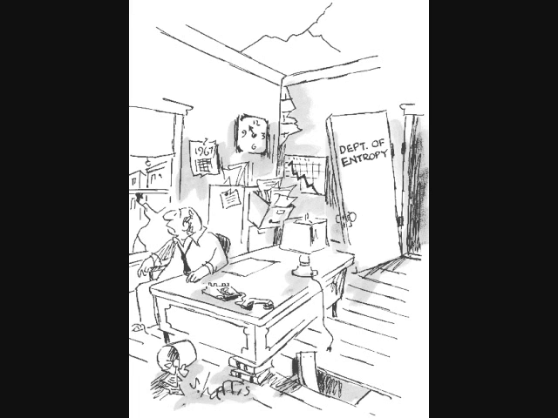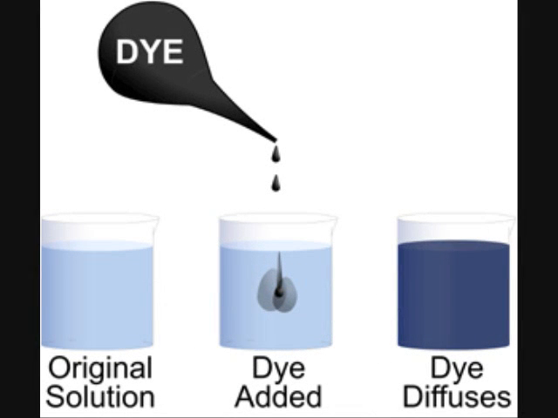That is to say, things do not build themselves up or put themselves in order. In fact, they do the opposite. They tend to become more disordered. A good example of this is putting drops of dye in water, where you can see that initially the dye is very ordered, very concentrated in one location, but as time goes on, it tends to spread out and become more disordered.